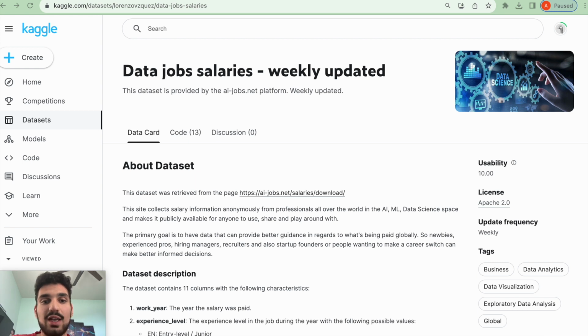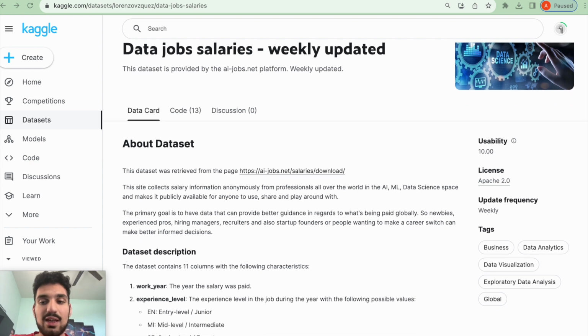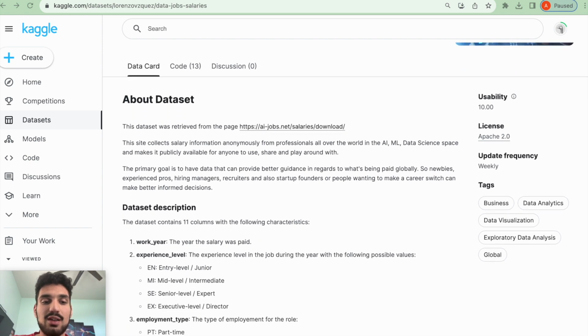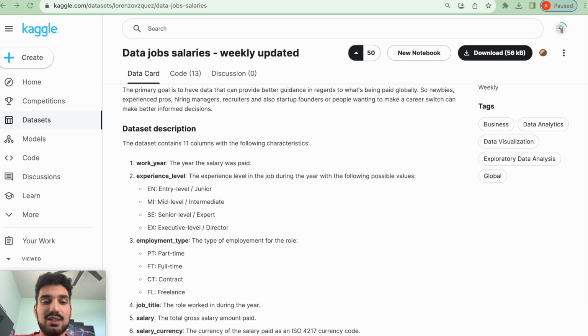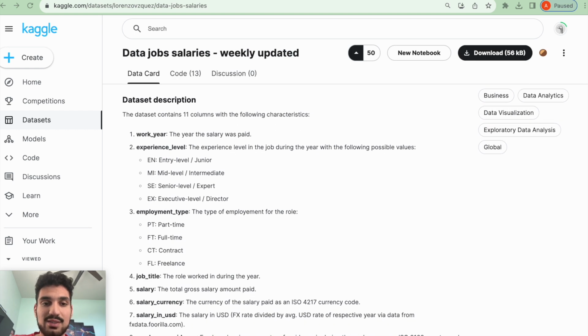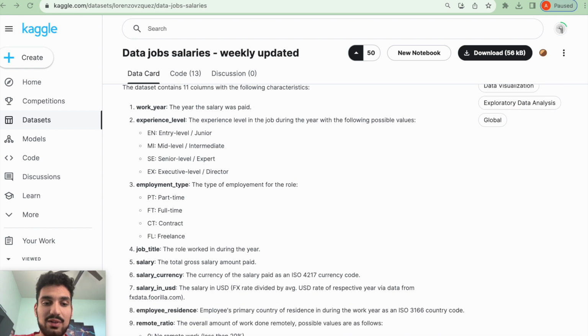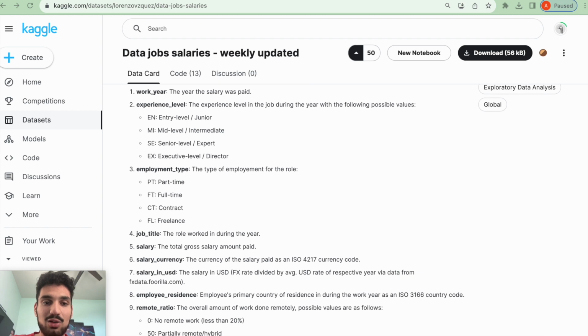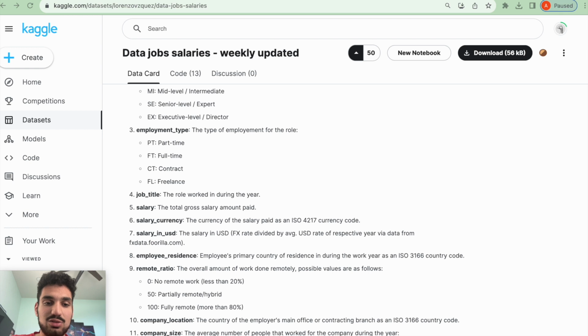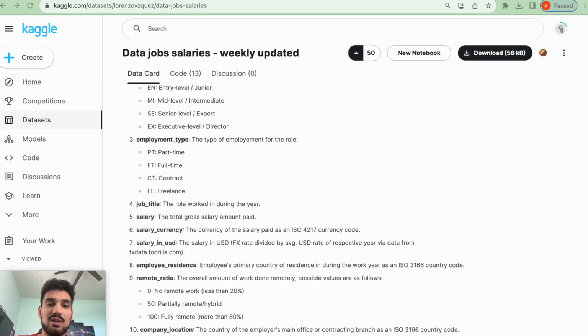It's a data set of data job salaries from all over the world, so basically AI related job salaries. The data set goes back to 2020 and I'll only be analyzing the data from US based employees who earned money in US dollars. The data set has these 11 columns. As you could see, I'll mostly be working with the work year, experience level, and job title and salary columns.